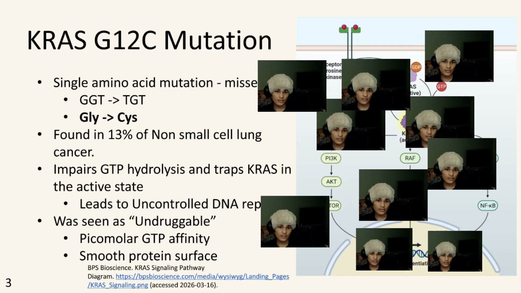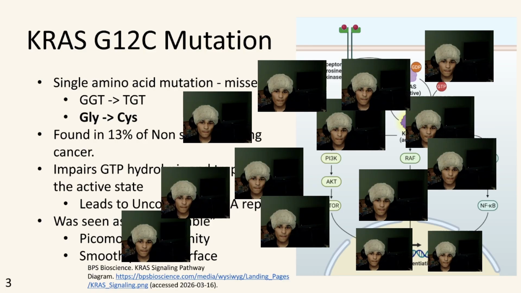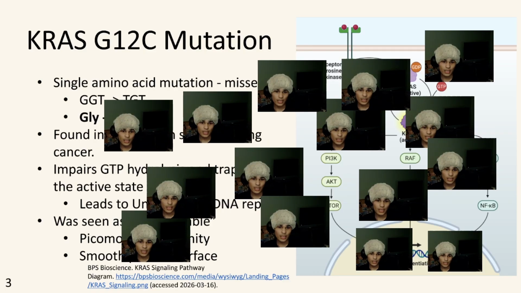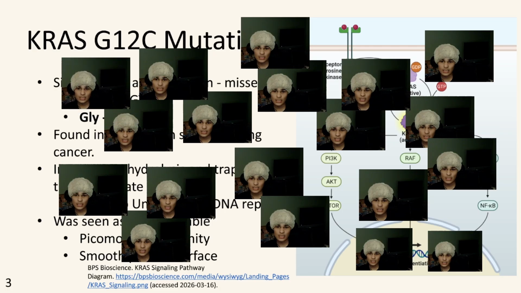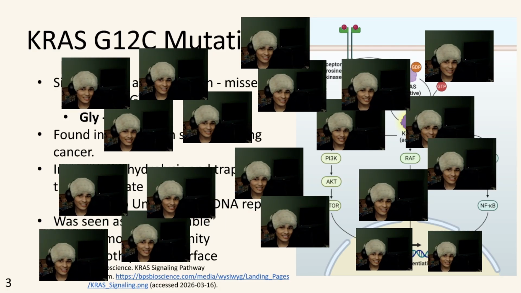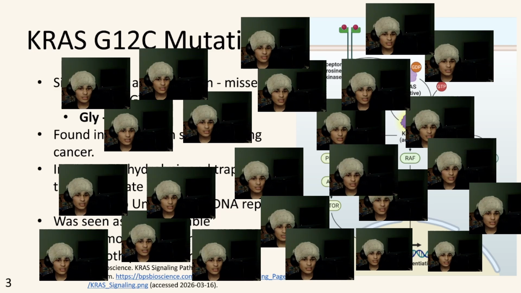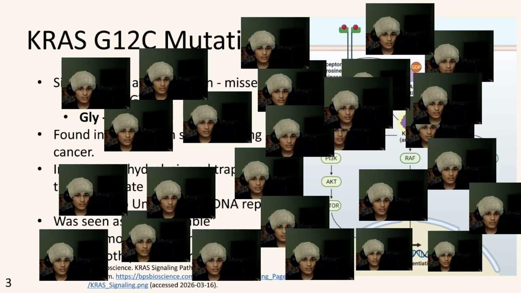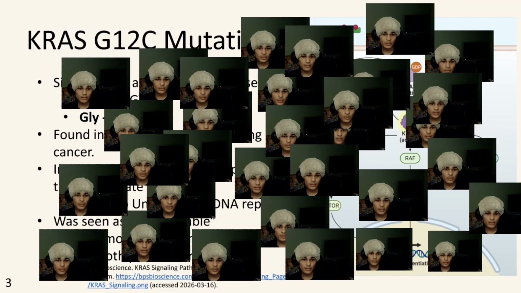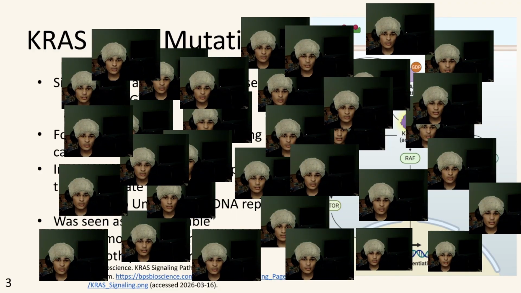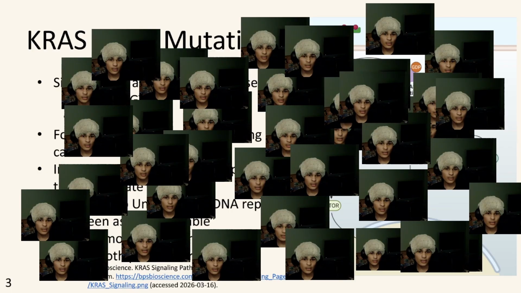This is a model I'm making to showcase what happens when the Kras G12C mutation occurs. Oh my god, it gets a little trippy. This is what cancer actually looks like in the cell, in the body.